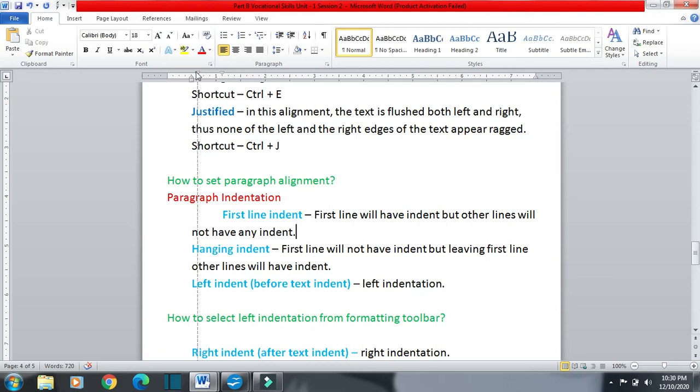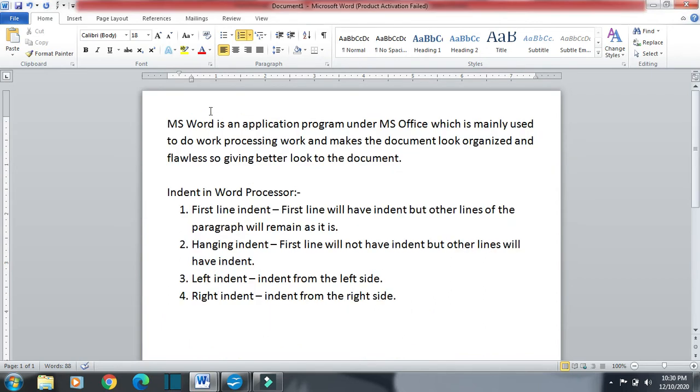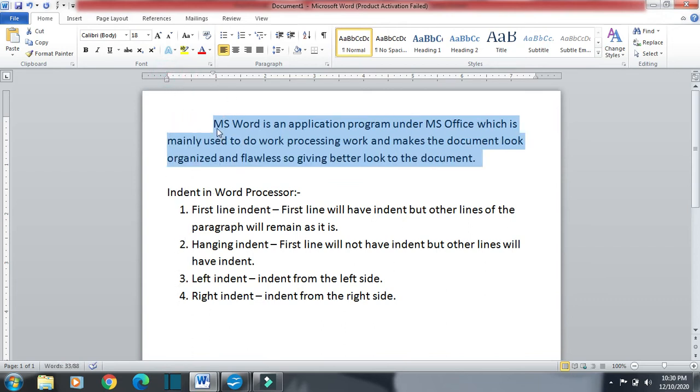Okay, I am going to the previous position. See, in first line indent only the first line will have a positive indent, other lines will remain as they are, no change in any line after the first line. Okay, so here you can see I am going for the first line indent. Let us select this one as the paragraph. Now I am going for the first line indent. You can see only the first line has got the indent, other lines remain as they are.